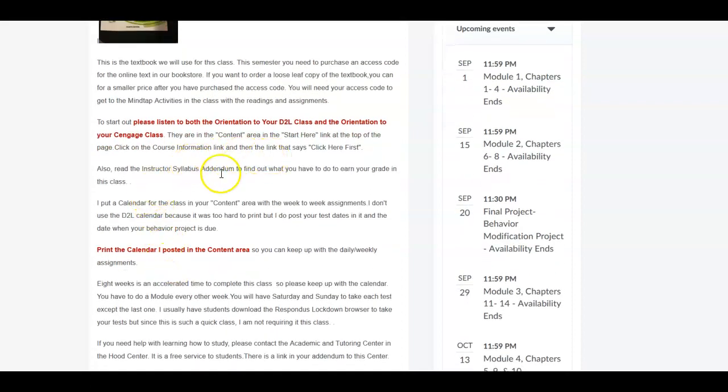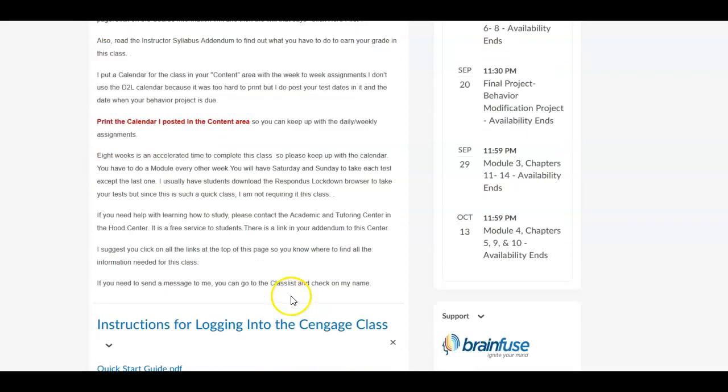In the content link, you'll see syllabus addendum, and this is the important thing because this is what tells you what you're going to do for the class. And also the calendar in your content area is where you will see all your assignments per week. So I would print this and put it somewhere where you could see it.